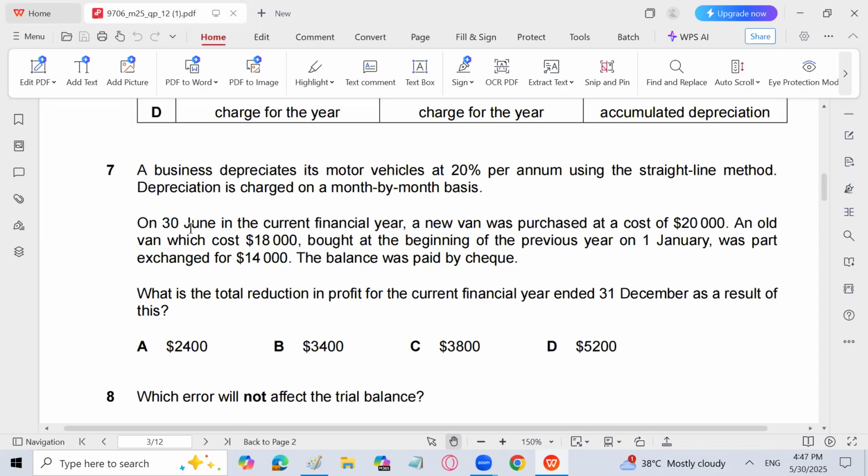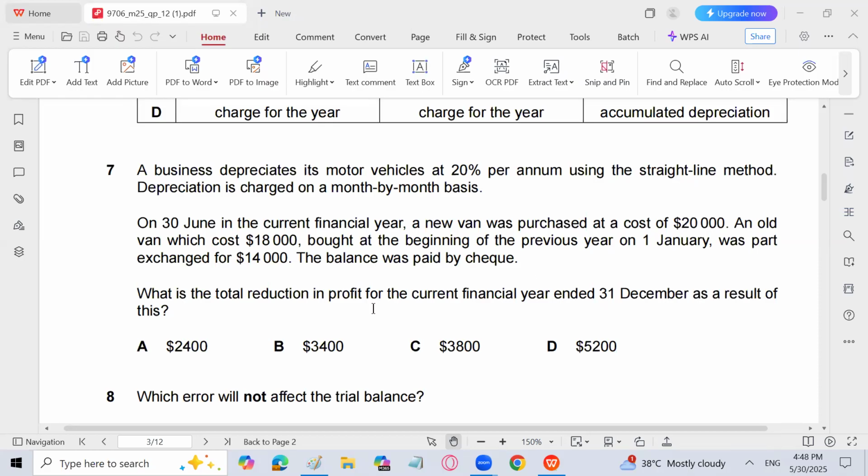On 30th June, after 6 months in the current financial year, a new van was purchased at a cost of 20,000, and an old van which cost 18,000, bought at the beginning of the previous year on 1st January, was part exchanged for 14,000. The balance was paid by check, meaning the remaining amount of 6,000 has been paid by check. The entry for the new van: 20,000 van debit, bank credit 6,000 and trade-in credit 14,000.